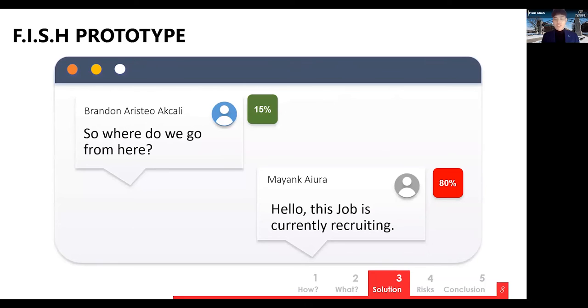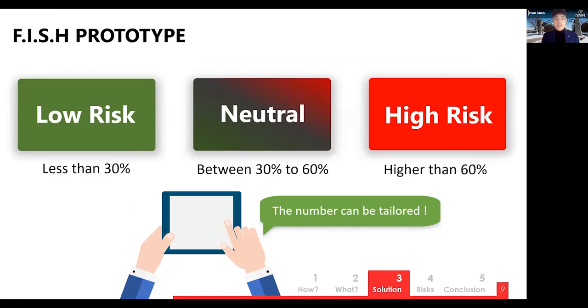Fish is a web browser extension. Whenever you are checking your email, it will scan the subject and the email body, then provide the user a probability of risk. In our default setting, we set below 30% as low risk, 30 to 60 as neutral, and above 60 as high risk. We are more cautious about high risk because identifying a phishing email as non-phishing is more costly than identifying a non-phishing email as phishing. But we also allow users to set their own threshold. Next, Jay will elaborate on the risk analysis.